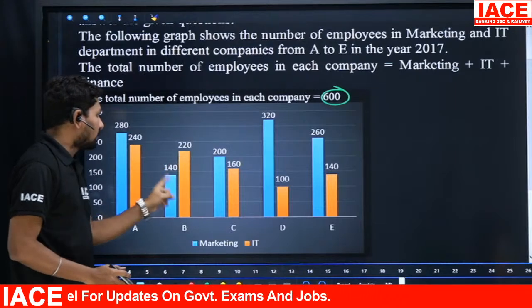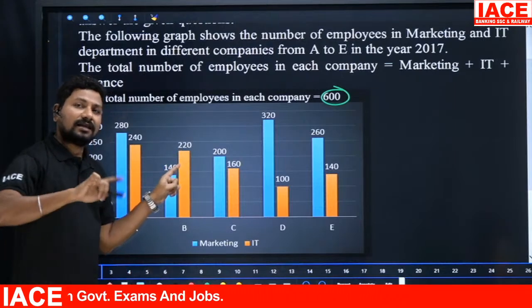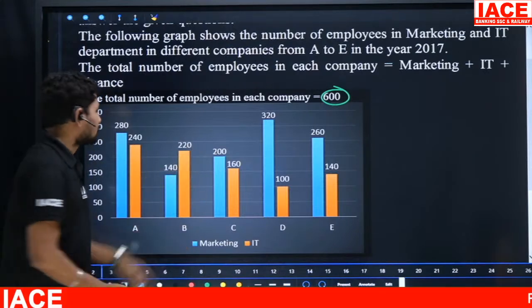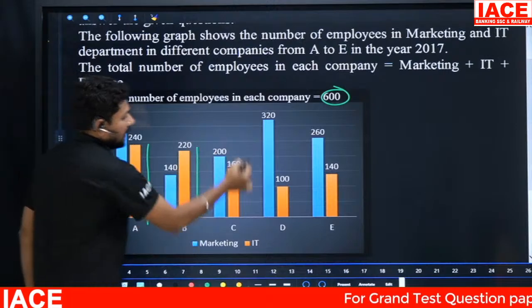So here also, 140 plus 220 is 360. Removing 360 from 600, you will get 240. So 240 belongs to finance. That means the other line is missing.